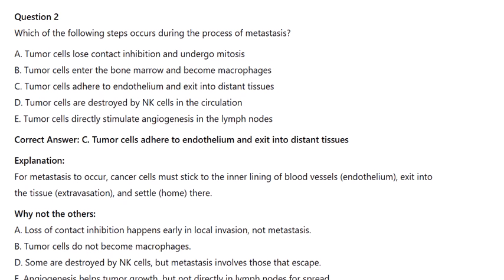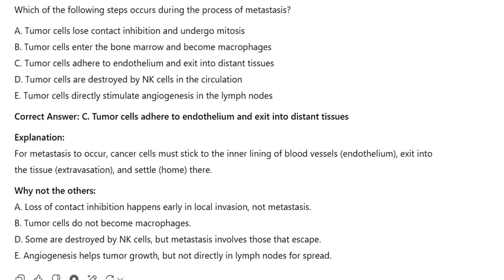Correct answer C. Tumor cells adhere to endothelium and exit into distant tissues. For metastasis to occur, cancer cells must stick to the inner lining of blood vessels, endothelium, exit into the tissue, extravasation, and settle home there.